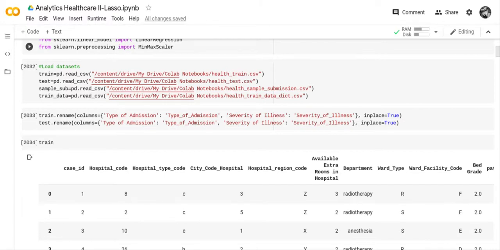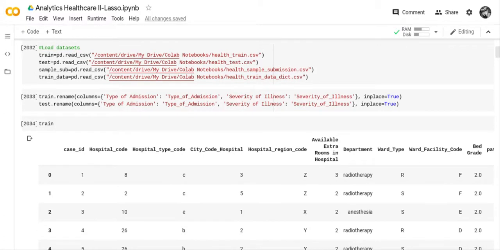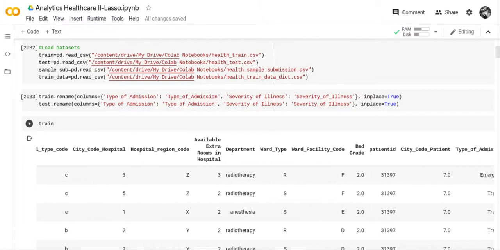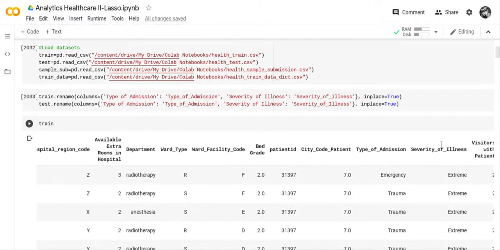What had happened when I loaded the data sets is they were very crafty, because the columns were not in any kind of order. Over here you had type of admission, which originally was written as three words, and I couldn't do anything with that.